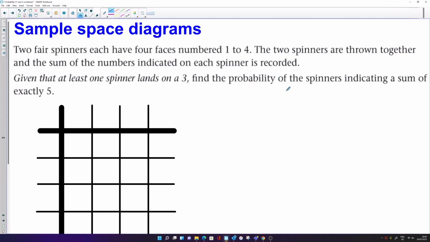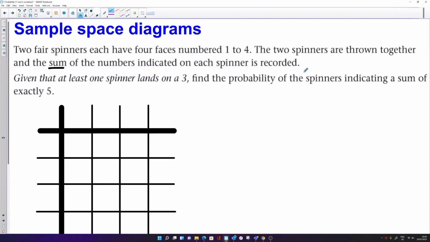We can also have a look at sample space diagrams when we have spinners, and we've got 2 fair spinners, so that means the probability is the same of landing on any face. So 2 spinners, each have got 4 faces numbered 1 to 4, and the 2 spinners are thrown together and the sum of the numbers is recorded.